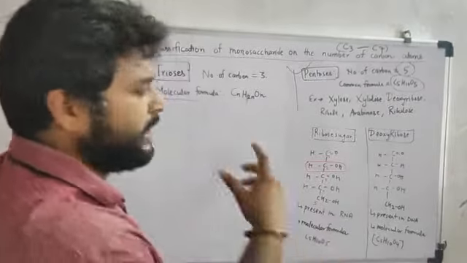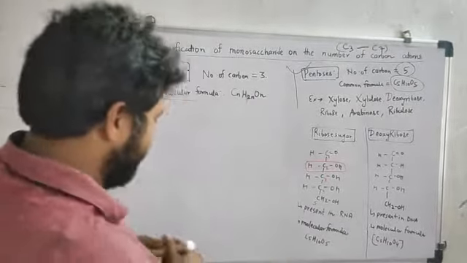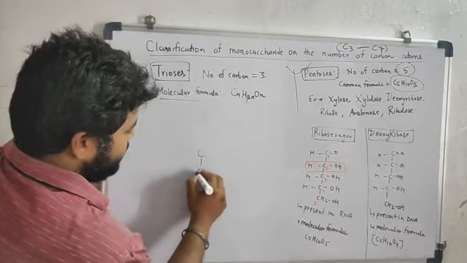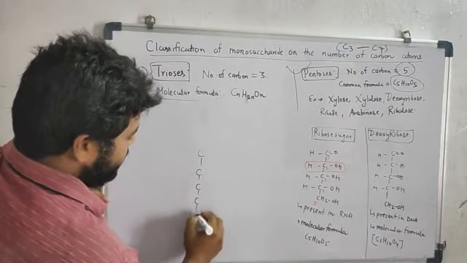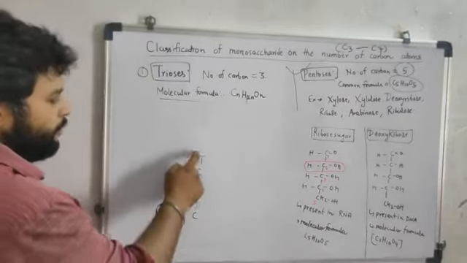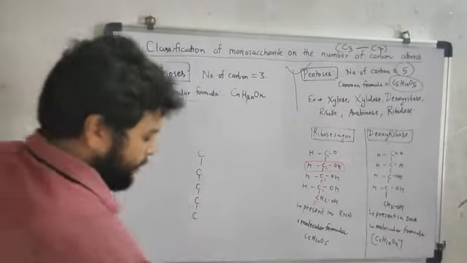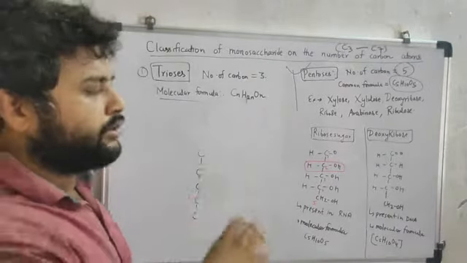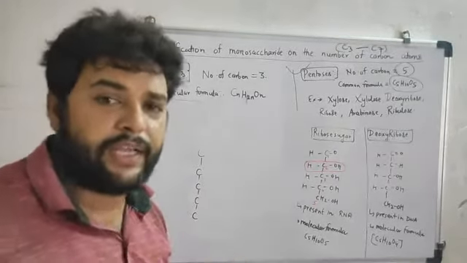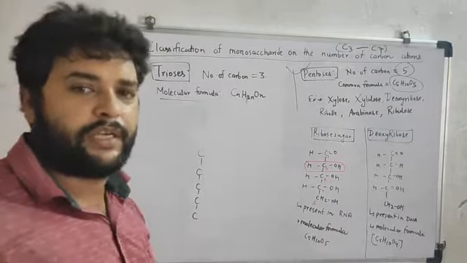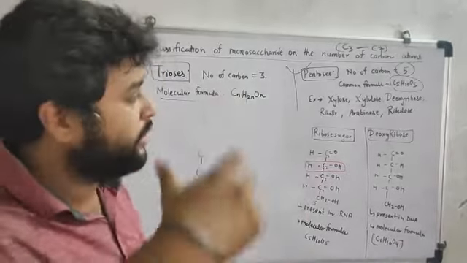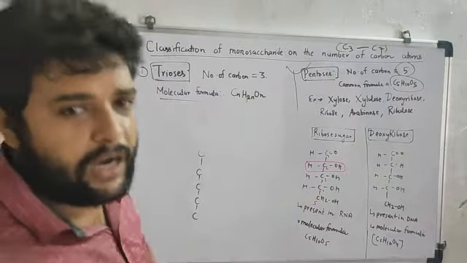Drawing C, C, C, C, C, how many carbon is it? 1, 2, 3, 4, 5. So the number of carbon is equal to 5, and the functional group found in both ribose and deoxyribose is aldehyde.